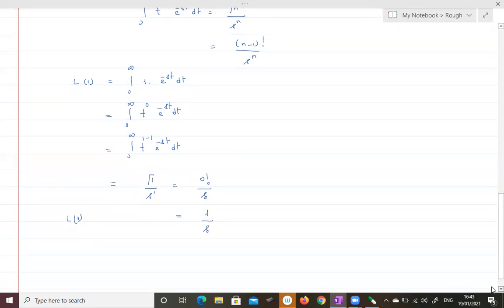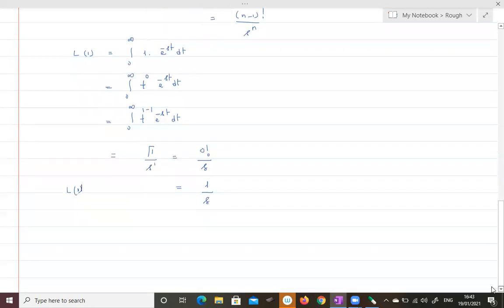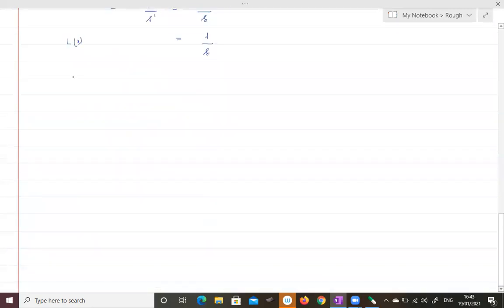Based on this result, we can derive the Laplace transformation of any constant. Suppose the Laplace transformation of k. By definition, it is integral 0 to infinity f of t, where f of t is k into e power minus st dt. So here it is k into integral 0 to infinity e power minus st dt.